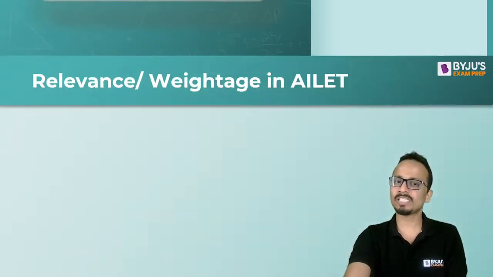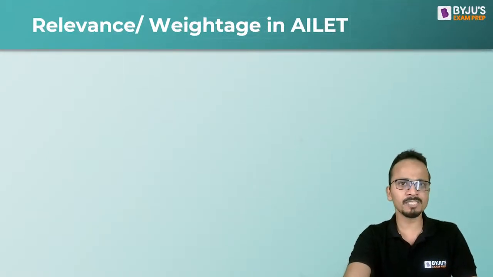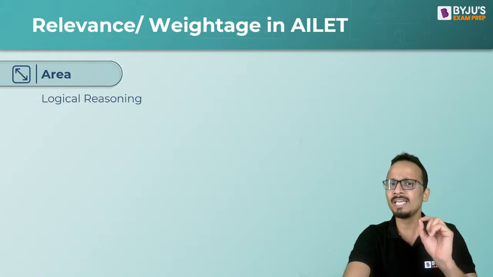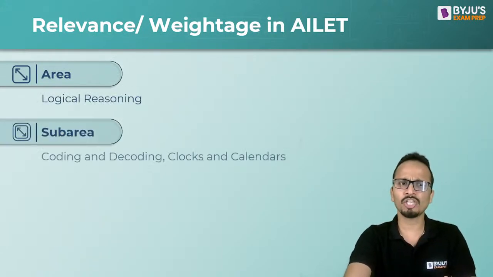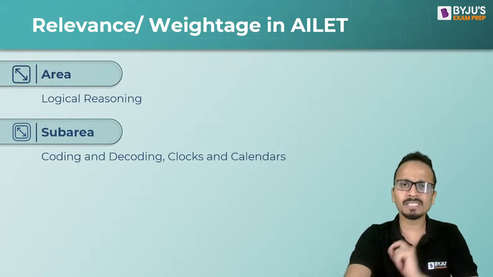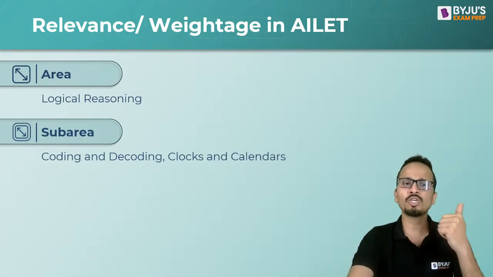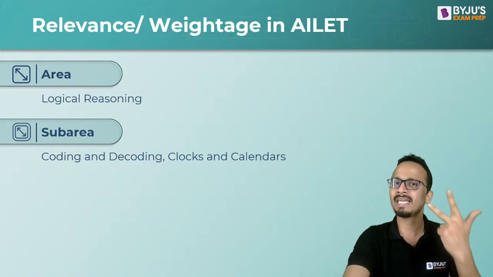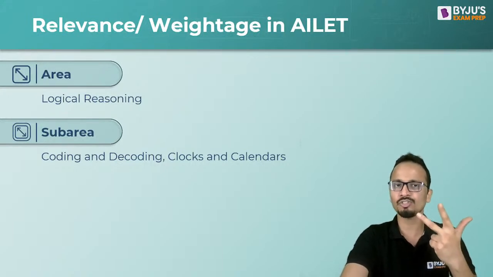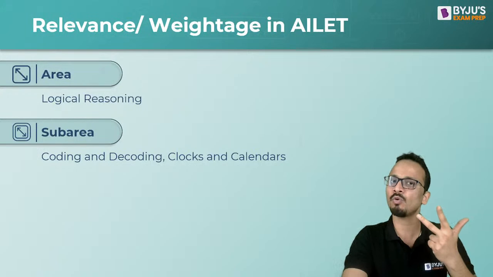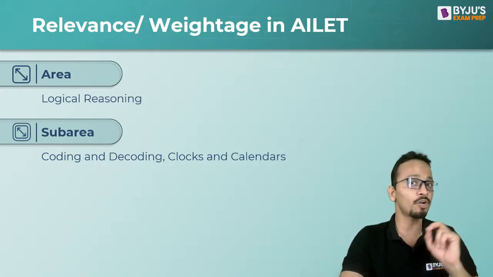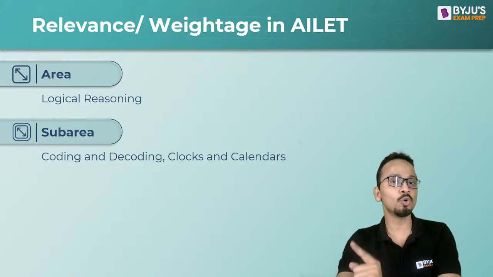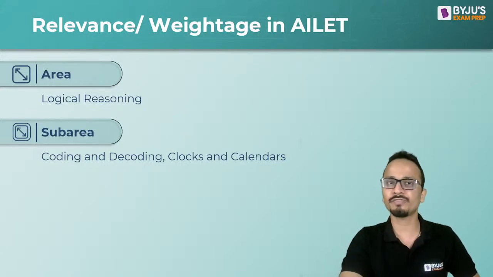All right, so let's begin with this session, all my dear friends. I'll first of all talk about the relevance and weightage in the AILET examination. The area is definitely logical reasoning, and the topics that we are going to study today will be coding, decoding, clocks, and calendars. These are the three topics that we'll be discussing one by one. I'll be covering some of the basics of clocks and calendars before I go to the questions of each of these topics.